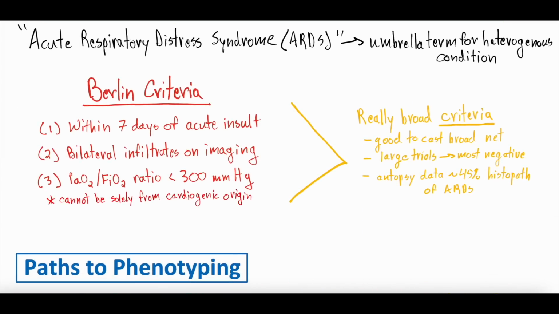This is actually like many things in medicine that start as these vague syndromes that we then start to better understand. ARDS is somewhat of an umbrella term for a heterogeneous group of conditions. This umbrella term is needed, we still use it, and it is the appropriate term, but it describes a heterogeneous group of different diseases. And anytime that happens, what we often start to do is phenotype, or subtype. We start to break down this heterogeneity into different subsets of ARDS.